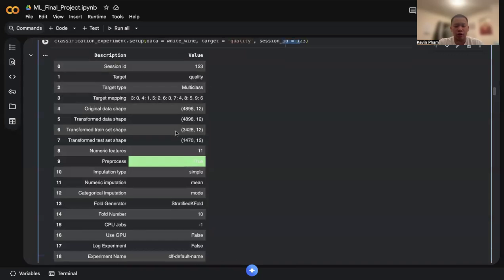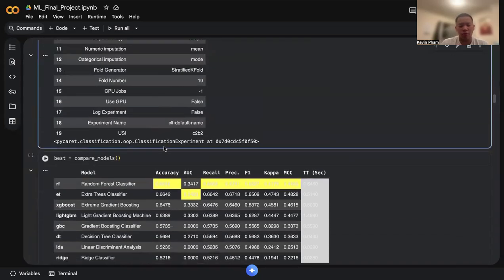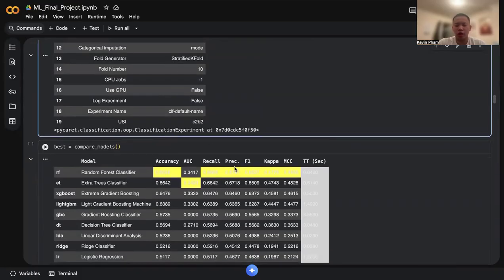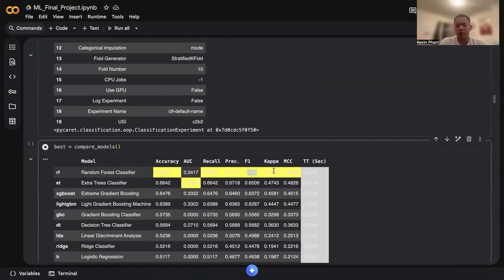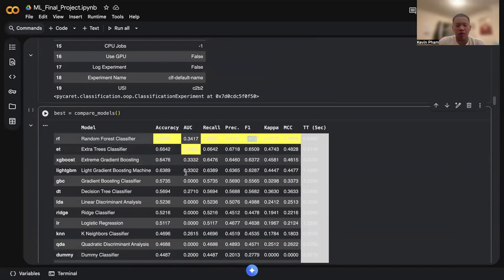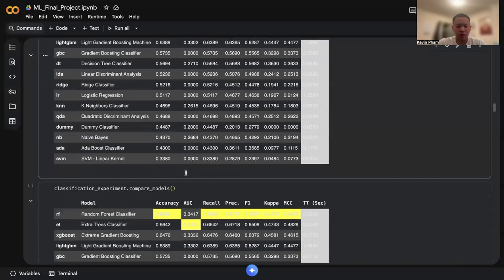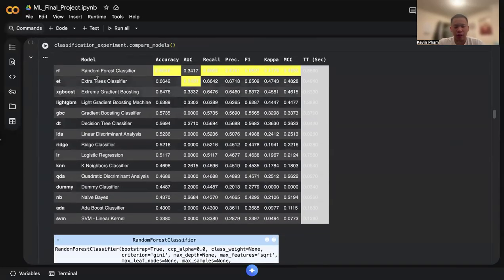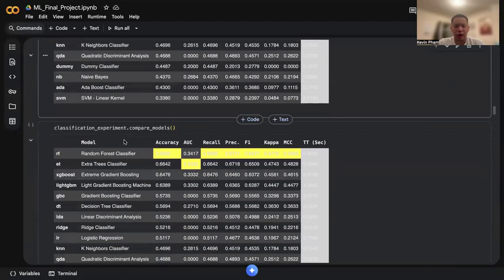After I processed all the information, I compared all the models. I found that the random forest classifier had overall performed the best, as it had the best accuracy, recall, precision, F1 measure, kappa, and MCC results. However, the extra trees classifier had a better area under the curve. Overall, the random forest classifier performed the best, and I decided to use this model. I then repeated it using different functions, but I got the same results.